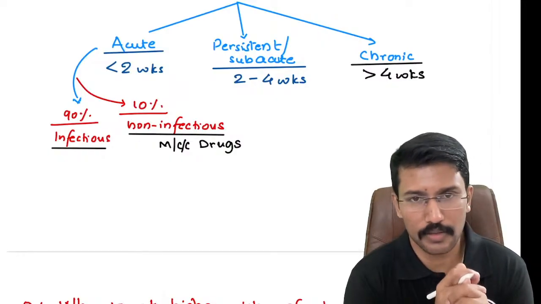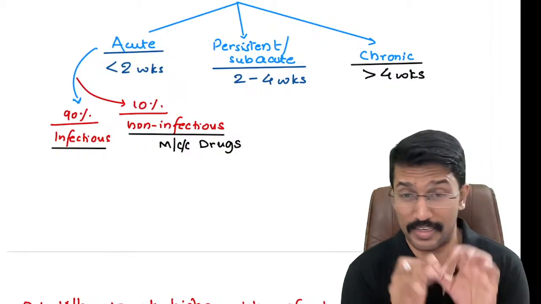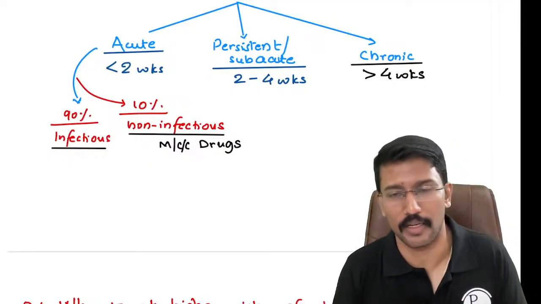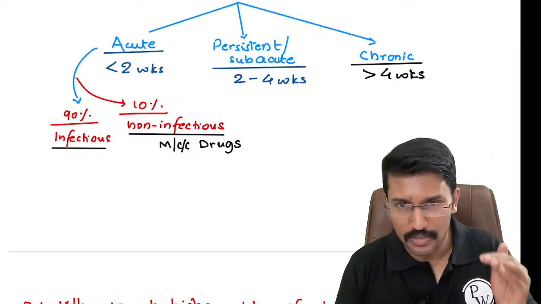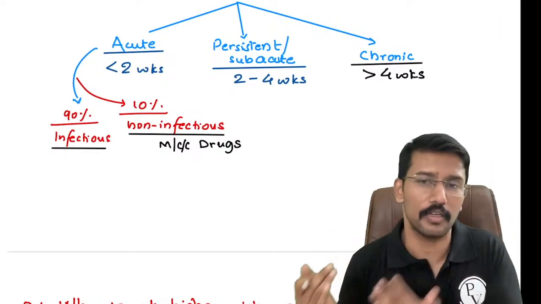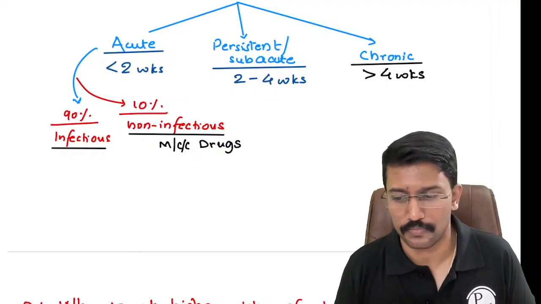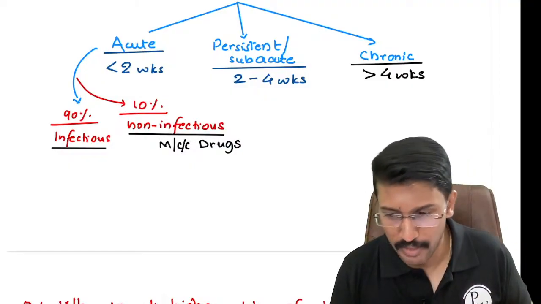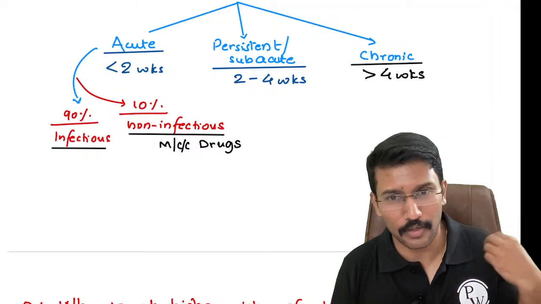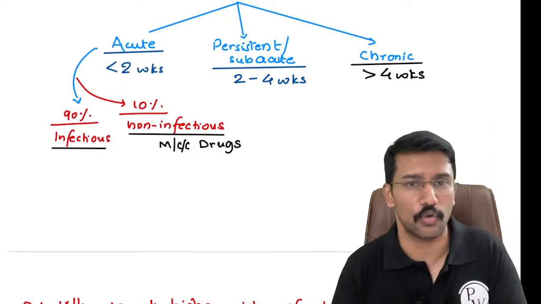Drugs, a very good answer, but what are the common drugs which are known to cause diarrhea? In fact, the just recently concluded INI-CET was having an MCQ on the side effect of one of the drugs, which was diarrhea. They were asking which of the following anti-diabetic is known to cause diarrhea. The fresh question, right, metformin. Debraj Sarkar, absolutely right. The answer for that question was metformin. Metformin is known to cause diarrhea.